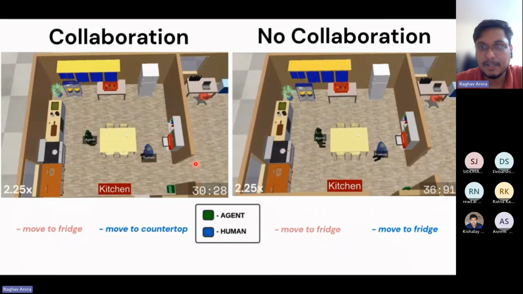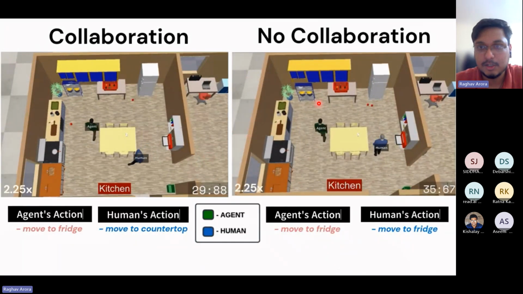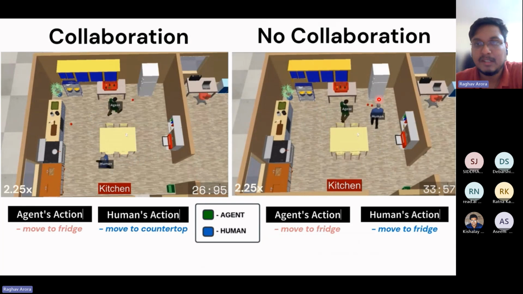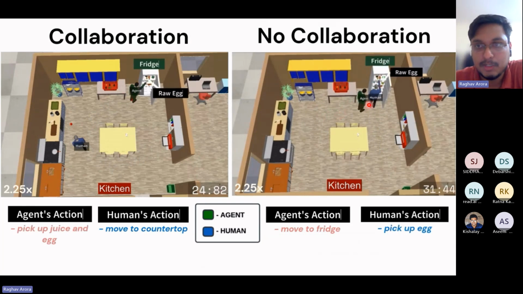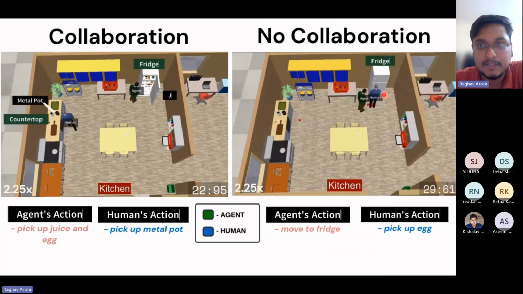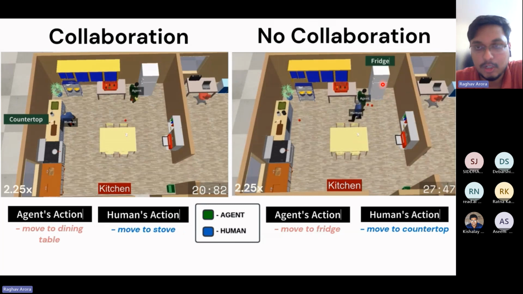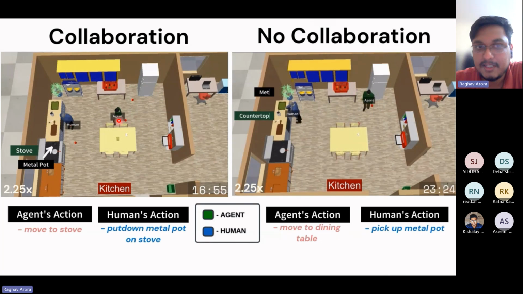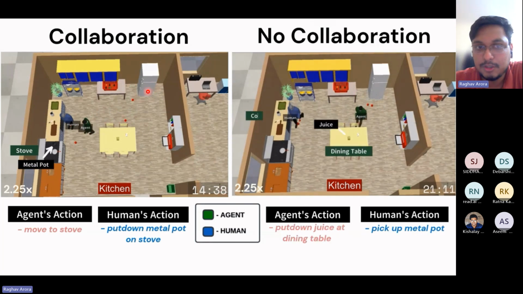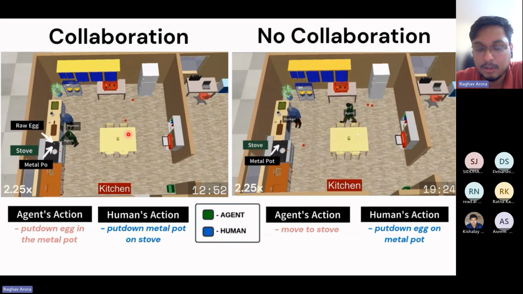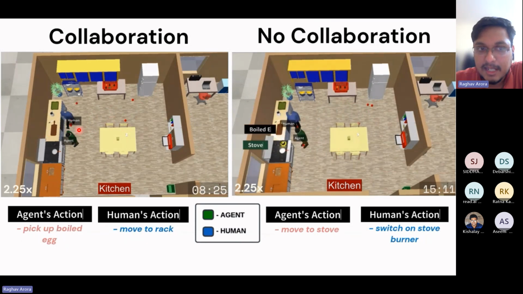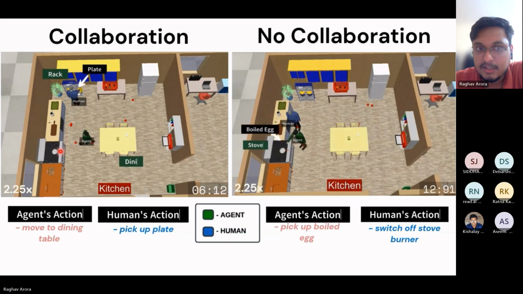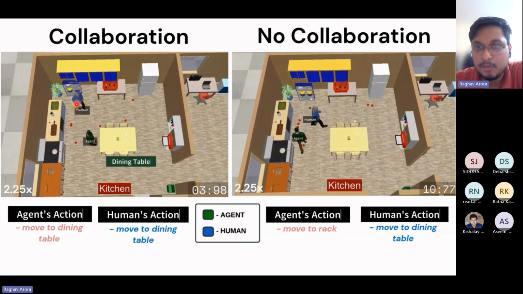This is the same example as was originally shown in the first figure. Here the green is the agent and blue is the human. On the right hand side, they are performing their task without anticipation and without collaboration, and on the left hand side, they're executing it with collaboration. So on the left hand side, we see that when the agent picked up the juice to serve it on the counter on the dining table, at the same time, the human came to the counter to the stove to help the agent in its actions.